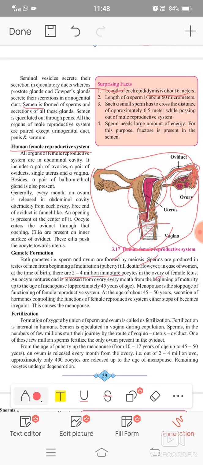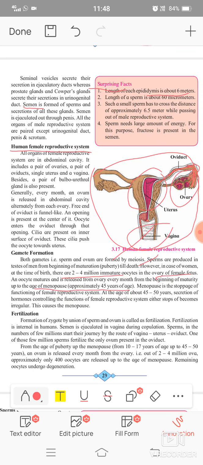in the female fetus. An oocyte matures and is released from the ovary every month, from the beginning of maturity up to the age of menopause. Menopause is the end of the reproductive ability of a female. Approximately 45 to 50 years is the age of menopause. Menopause is a stoppage of function of the female reproductive system. The number of eggs is limited in the female body.